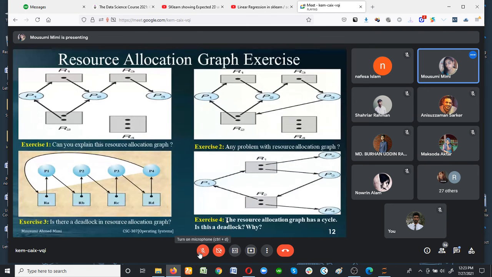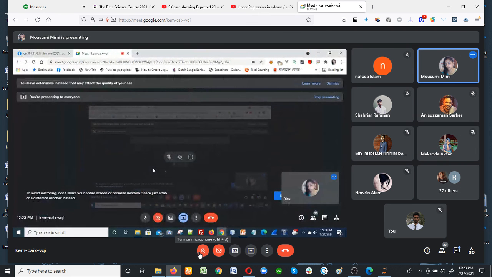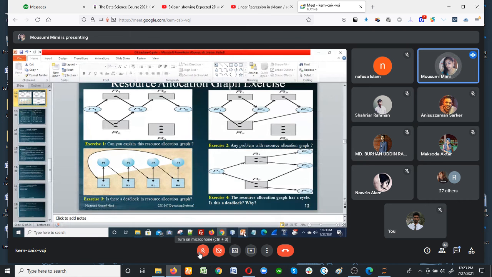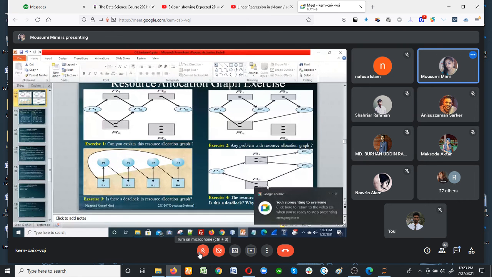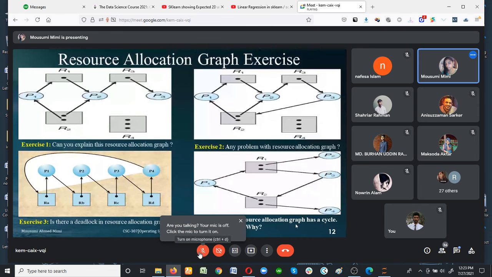Okay. Now, so this picture represented deadlock, this picture represented deadlock, this picture represented cycle.